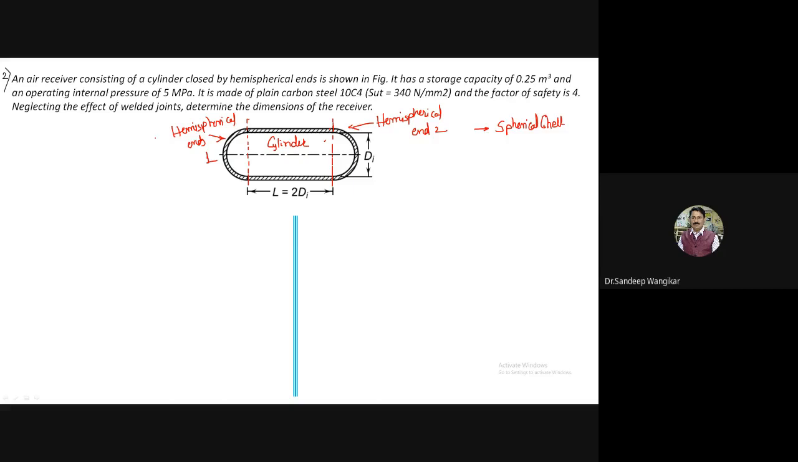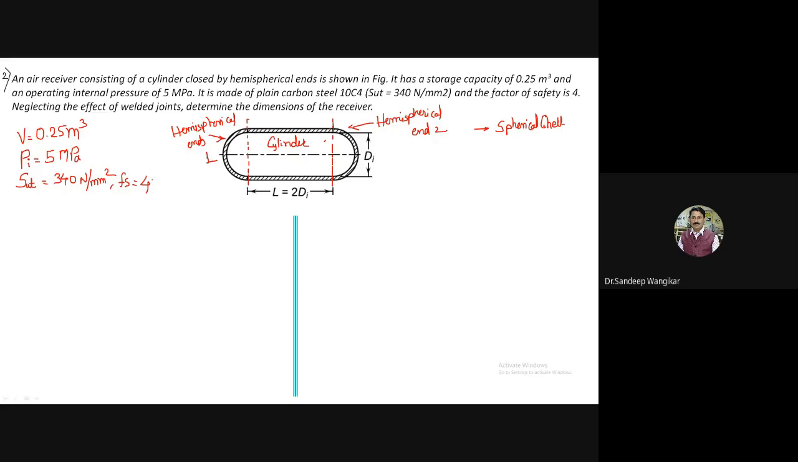It has a storage capacity of 0.25 meter cube. So I will write down the volume: storage capacity is nothing but volume, 0.25 meter cube, and operating internal pressure 5 megapascal. Pi is equal to 5 MPa. It is made of plain carbon steel 10C4. So Sut for this 10C4 is given as 340 Newton per mm square, and the factor of safety is given. I will write here FoS is equal to 4. Neglecting the effect of welded joint.